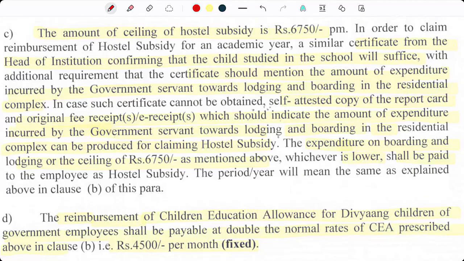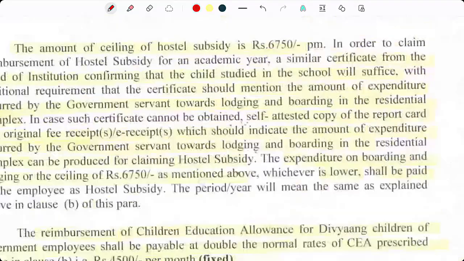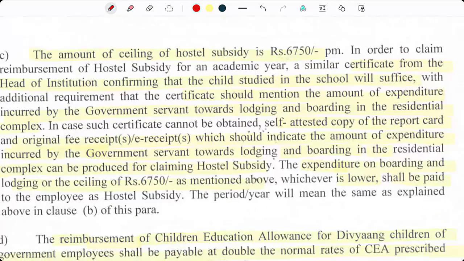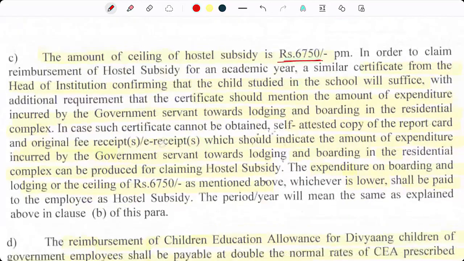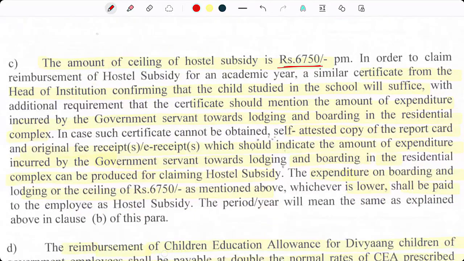The ceiling of hostel subsidy is rupees 6,750. So these are paid separately. What will be paid?